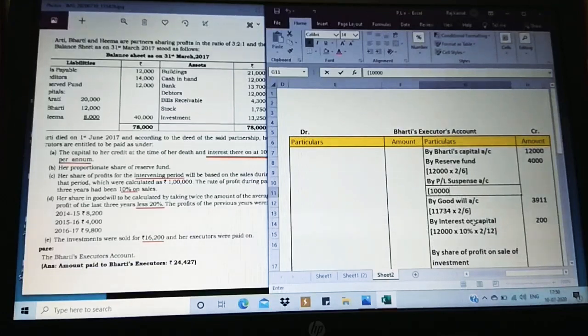So it is 10,000 into, here we are not going to take the period because here it is clearly stated in the question itself, intervening period. For that concerned period the profit is on sales 10%, so we can take directly only the share. So as I said, main thing is for accrued profit we use the number of month which was alive and the share, but for this concerned question exercise we are not going to take it because it is for the intervening period they have clearly stated. So we are just going to calculate.